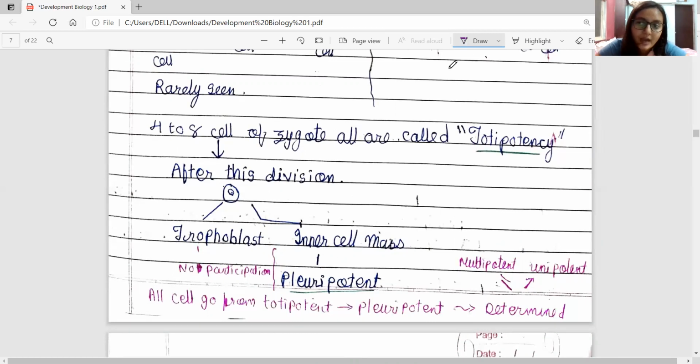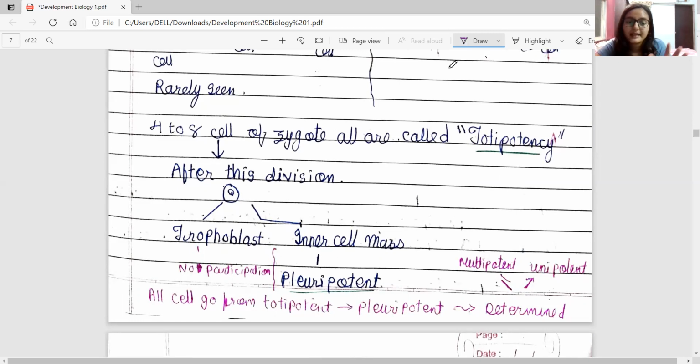After the division of the zygotic cells, trophoblast and inner cell mass are formed. The trophoblast is an outer covering, and they generally do not participate in the development of the animal. But the inner cell mass cells are pluripotent, which means they are not totipotent. They cannot form all types of cells because their fate is determined.